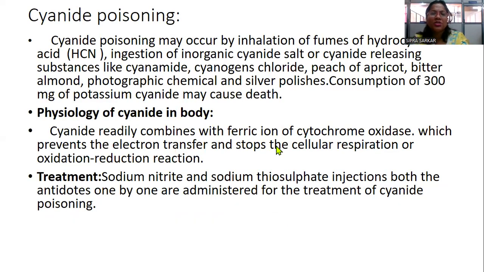Now, cyanide poisoning, that is the most dangerous case. Here, cyanide poisoning may occur by inhalation of fumes of hydrocyanic acid, or ingestion of inorganic cyanide salt or cyanide substances like cyanamide, cyanogen chloride, peach or apricot kernels, bitter almond, photographic chemicals, silver polishes. These are the substances which can cause cyanide poisoning. Consumption of 300 milligram of potassium cyanide may cause death also. So this is the most accidental or most suicidal cause of poison.